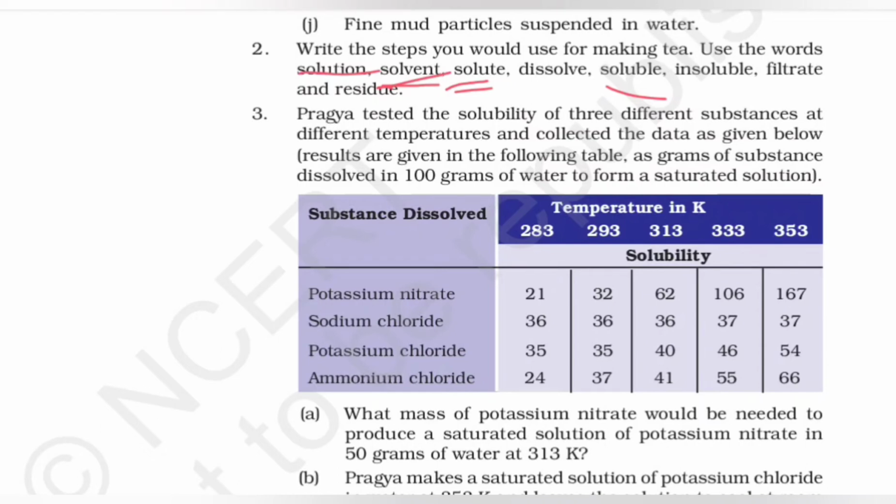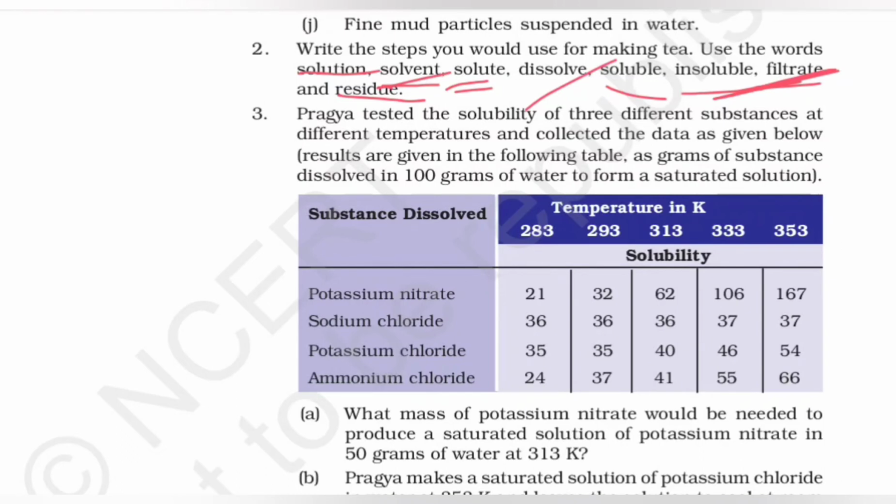And then once the tea is made, like boiled enough, take the solution off the heat, filter or strain it, like filtrate it and everything. And the insoluble tea powder remains as a residue. Why? Because it will be left out, it will not be a part of your tea. And the solute and the solvent strained through the filter medium are collected as the filtrate. So this is it. And dissolve you can use when you are writing of the sugar getting dissolved in the milk and everything like that.